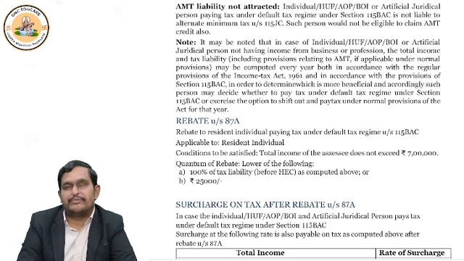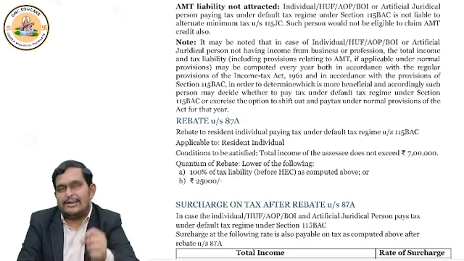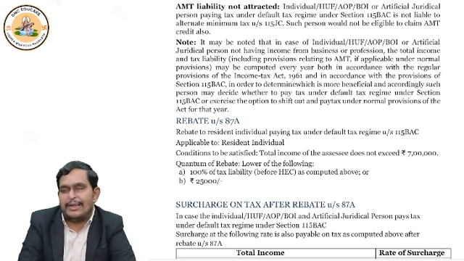One more point I'll tell you, that in AMT, there is a concept of credit. So suppose you paid more tax under AMT, you will get some credit. No problem. That credit you can use while paying taxes further. There is a concept of AMT credit, which we will discuss when the chapter comes. If you are filing return under default tax regime, AMT itself is not applicable. If AMT is not applicable, AMT credit is also not applicable.